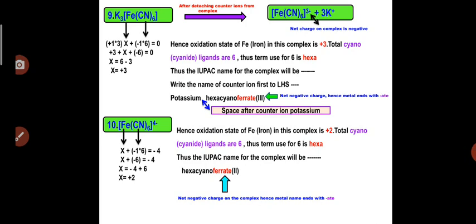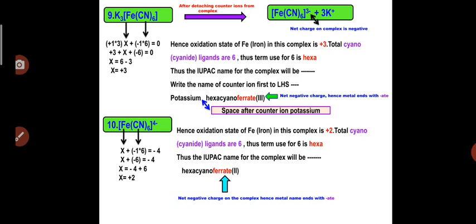First, in this case, there is a counter ion present in the complex. So in the beginning, write down the name of the counter ion only once, no need to write it thrice, that is tripotassium. So only write potassium, give a space, hexacyanoferrate, and write down the oxidation state +3.